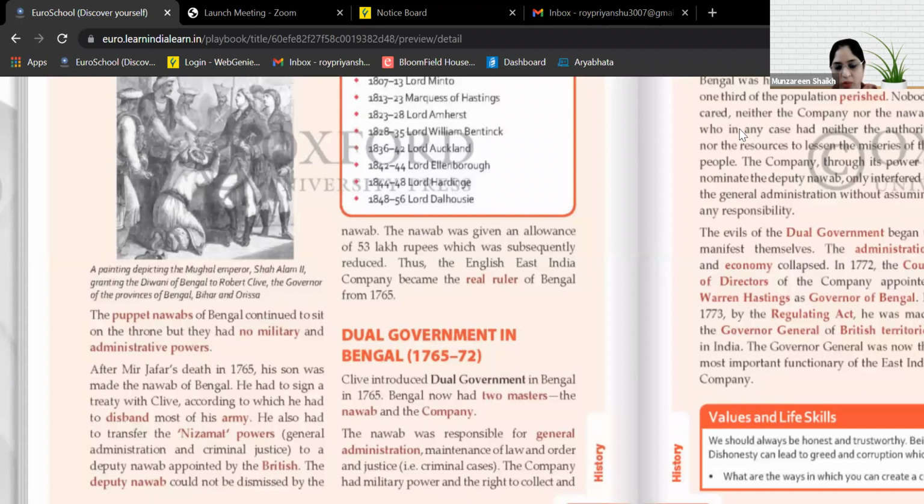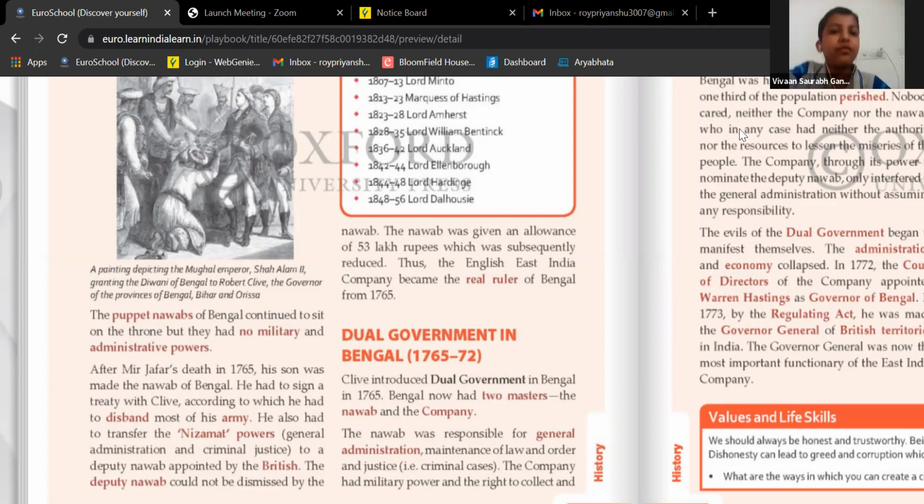So, what was the agreement between Shuja-ud-Daula and Robert Clive? Ma'am, Shuja-ud-Daula was given Awadh, and two districts were taken from Awadh, Kora and Allahabad, which were given to Shah Alam, the Mughal emperor. Very good. Annual tribute of 26 lakh rupees. Very good. And the Nawab had to pay 50 lakh rupees to the English East India Company for the war.